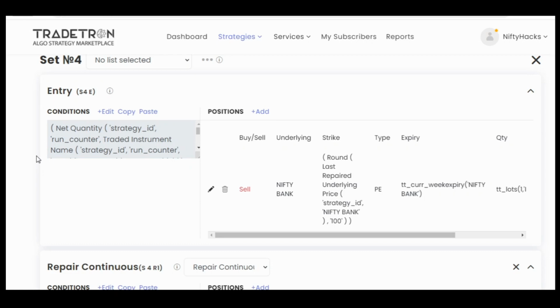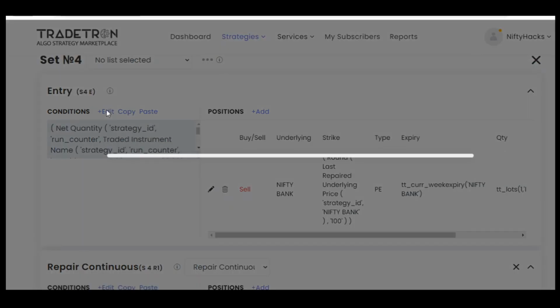But you can make it as per your need, as you already know that these are giving problems. So you can make set 2, 3, 4, 5, 6, 7, 8, 9, whatever number of sets you want for call side entry, and set 10 or set 20 onwards for put side entry. You already know, so you can make those changes. That's why it's irregular in my strategy, but you can change that.